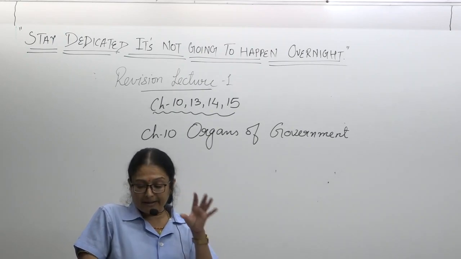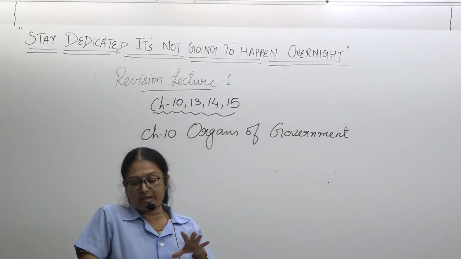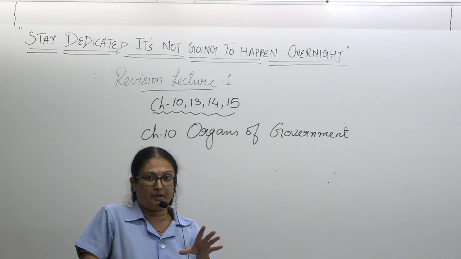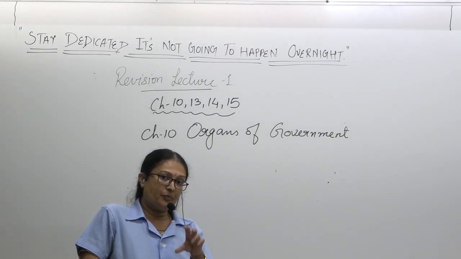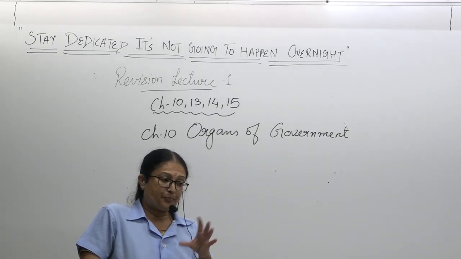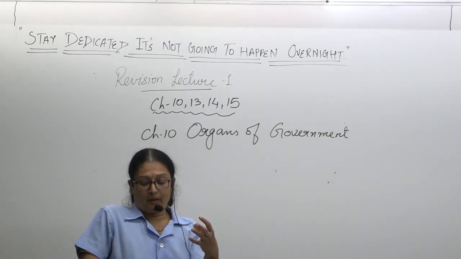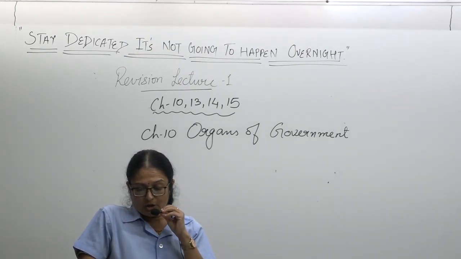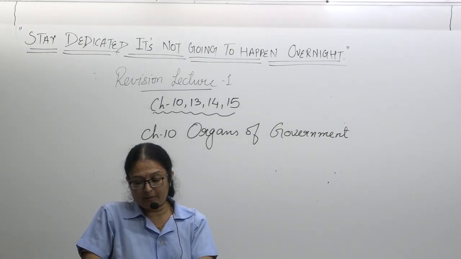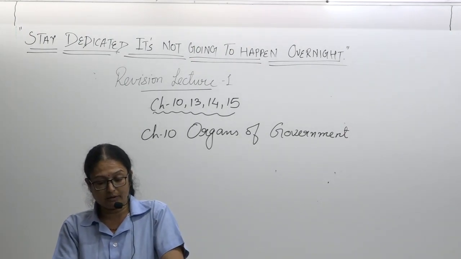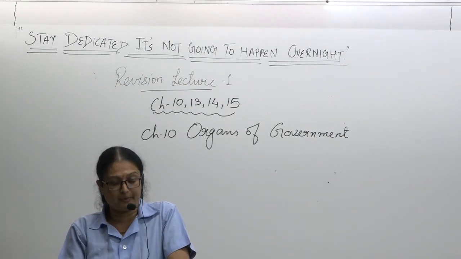So the government carries out the functions of the state, and these are different from one another. The functions of all three organs of the government are different, and all the functions require a certain expertise.